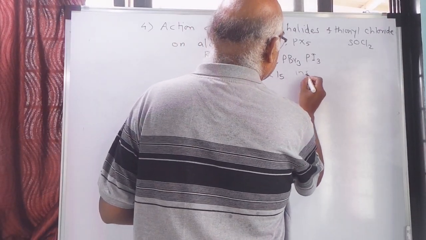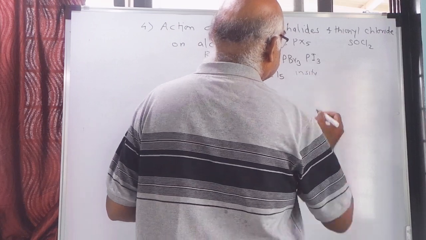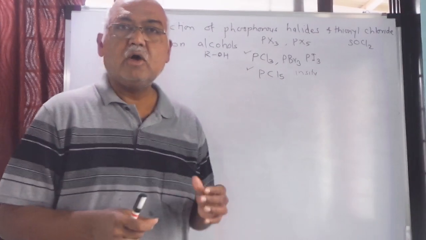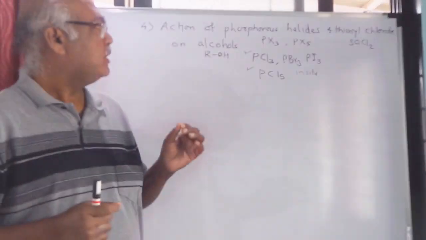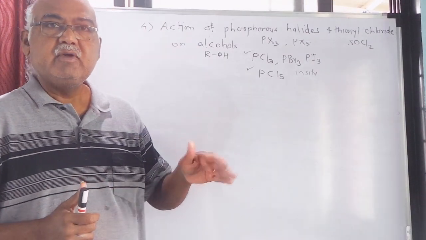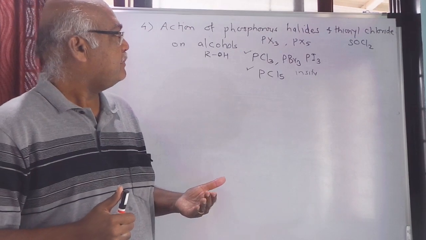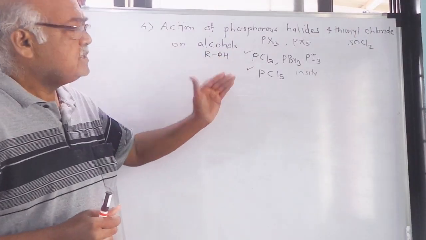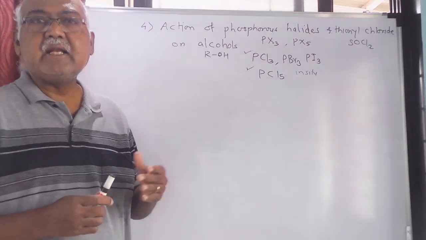PBr3 is prepared in situ, that means at the reaction site. Similarly, PI3 also is prepared in situ. We'll see how this PBr3 and PI3 are prepared. But PCl3 and PCl5 are stable, so you can directly take them.